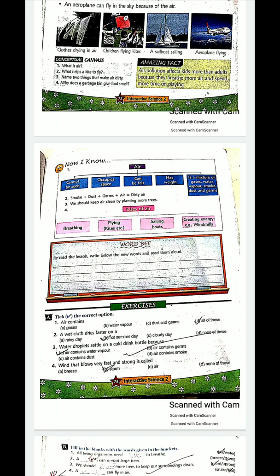That means for flying or moving from one place to another, they get support from the air. So you can draw any one diagram which gets support from the air for the movement, either in the air or in water. So you will do word B in the book, take the correct option in the book and draw one diagram in the rough copy.